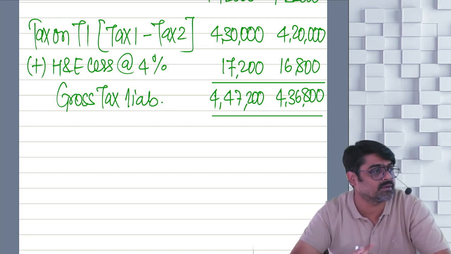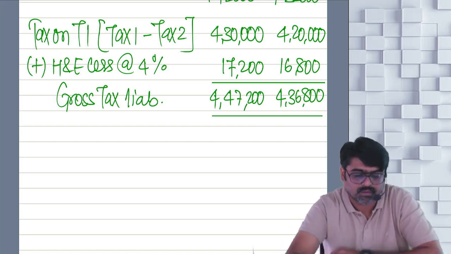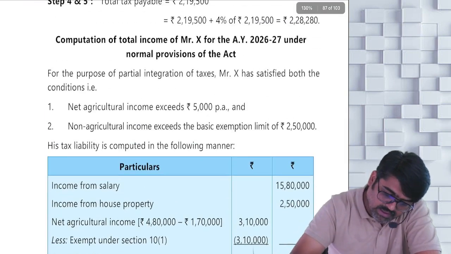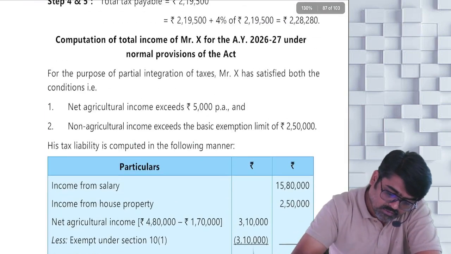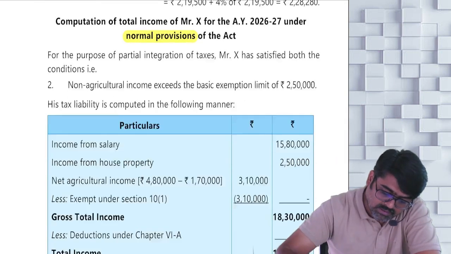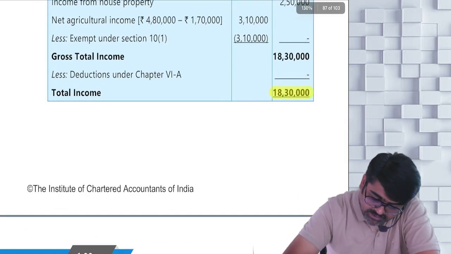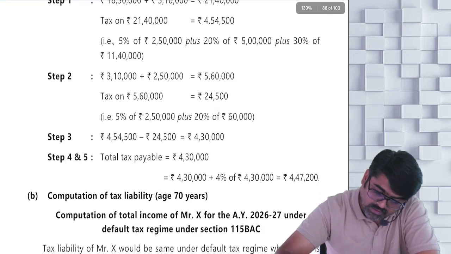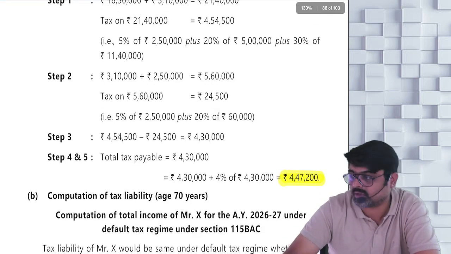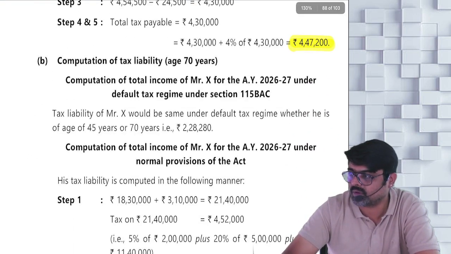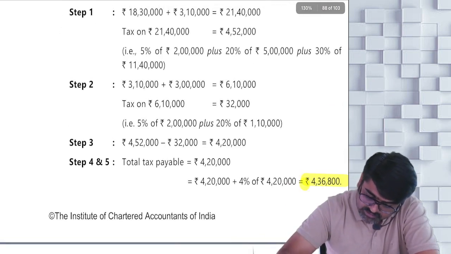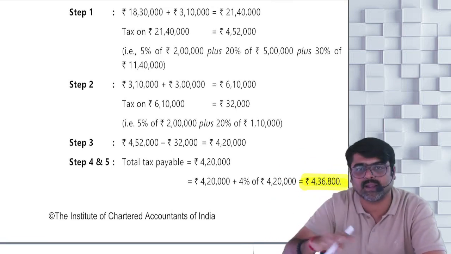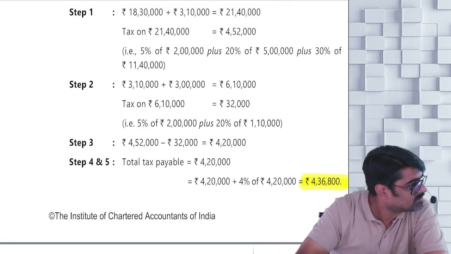Go and check the final answer. If the assessee is following the normal provisions, then 18,30,000 is the total income. Yes or no? And what is the final tax? See, 4,47,200. We got the same amount, no? And 4,36,800. We calculated in the tabular format. They are writing in the paragraph format. One and the same thing.